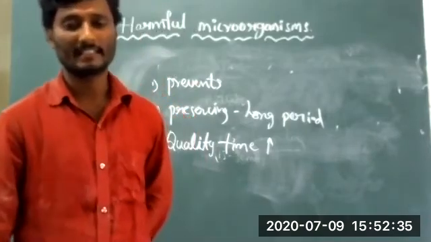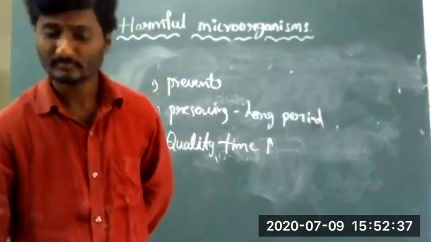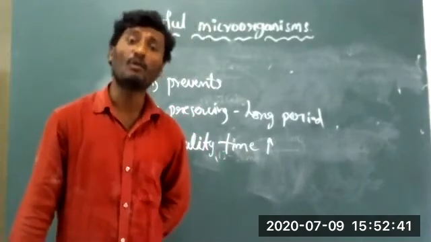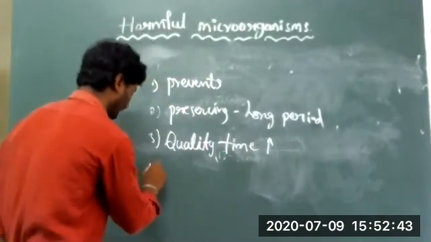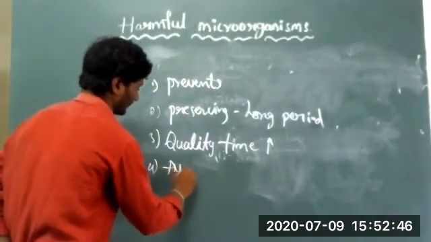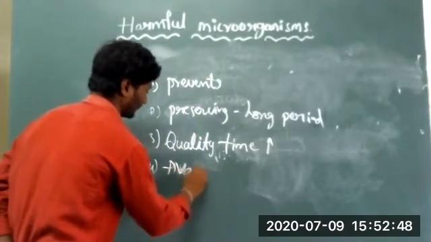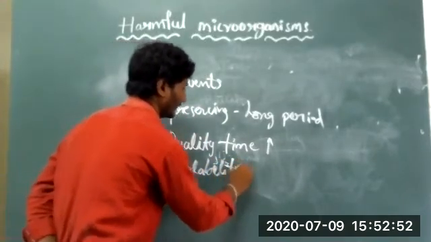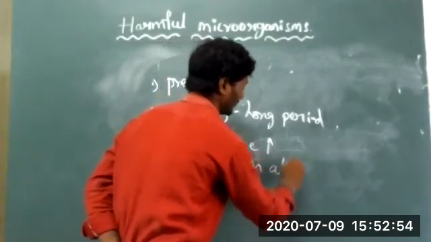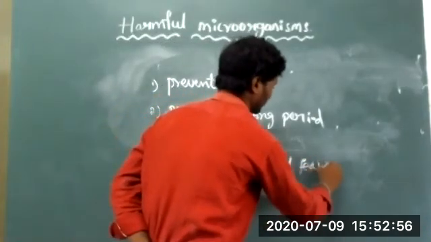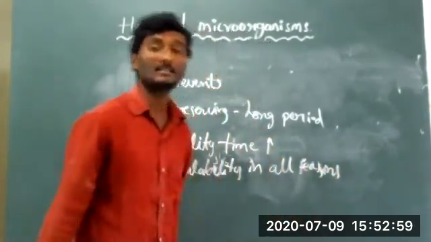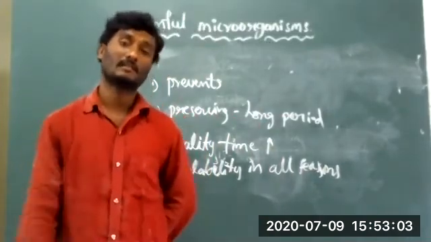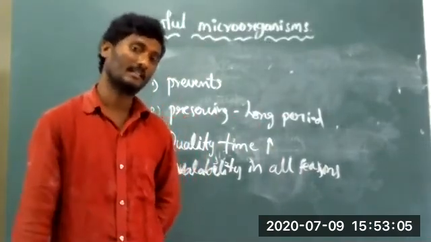Next, the variety of food materials is available in all seasons. Some fruits are available only in one particular season. Mango is available in summer, in olden days.